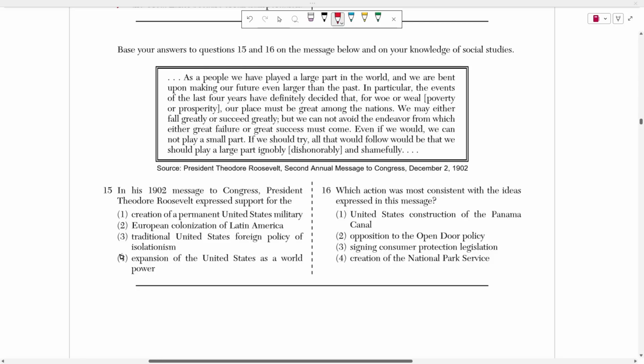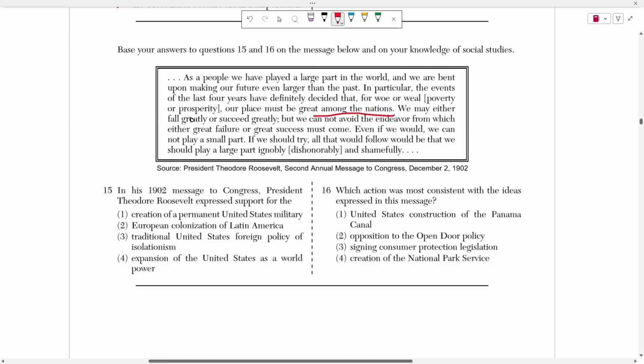All right, so number 15 and 16 rely on this message. It's President Theodore Roosevelt's second annual message to Congress, okay, 1902. He says that as a people, we have played a large part in the world, and we are bent upon making our future even larger than the past. In particular, the events of the last 4 years have definitely decided for woe or for weal, which means for poverty or prosperity, our place must be among the great nations.